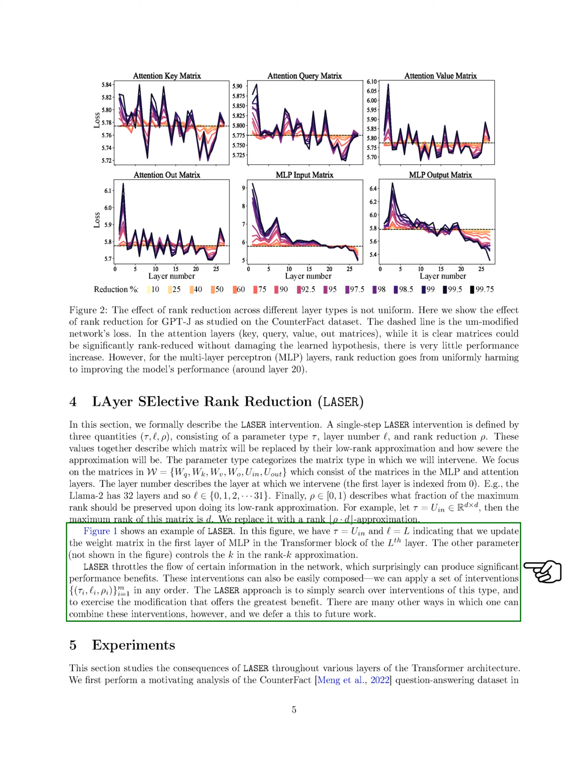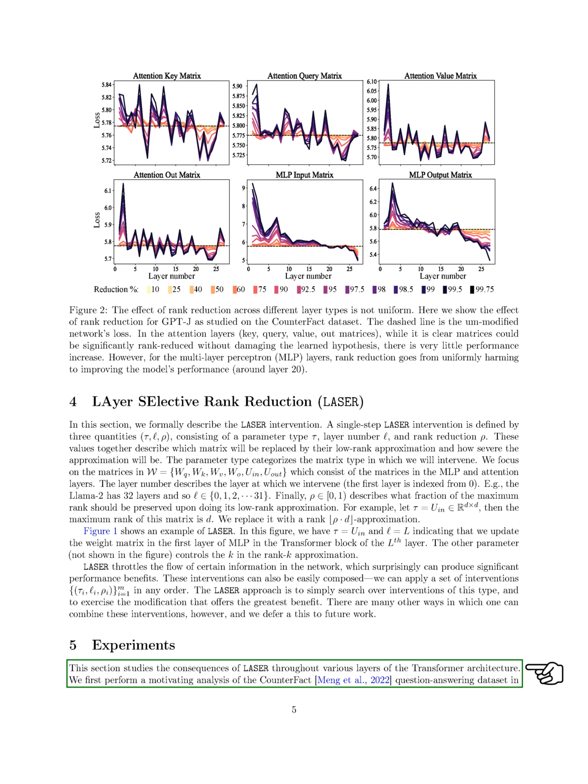An example of LASER is shown in the main figure. Here, tau equals U_in and L equals L, indicating that we're updating the weight matrix in the first layer of the MLP in the transformer block of the Lth layer. Another parameter, not shown in the figure, controls the rank of the approximation. Interestingly, LASER can control the flow of certain information in the network, which can lead to significant performance improvements. We can also combine multiple interventions in any order. The goal of LASER is to search for the best interventions and apply the one that offers the greatest benefit.